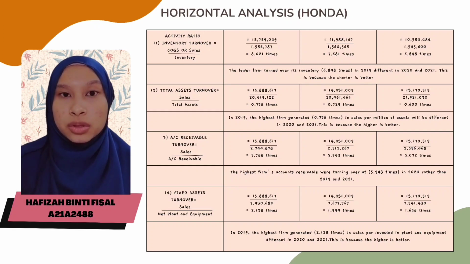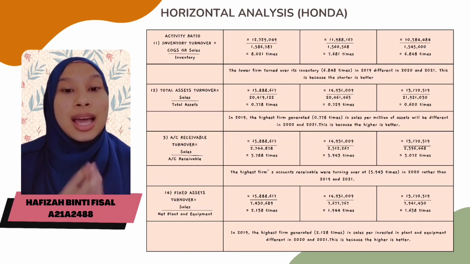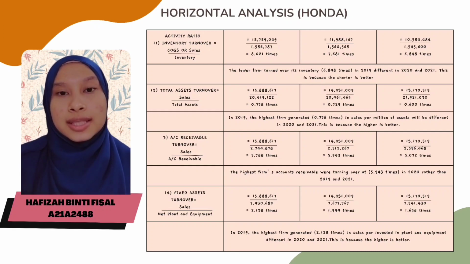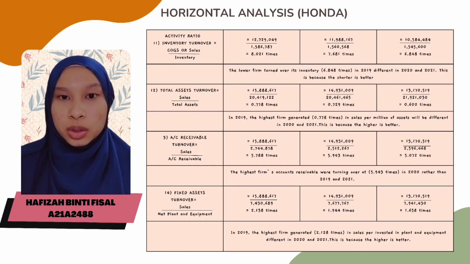The highest the firm's accounts receivable turned over was 5.943 times in 2020 rather than 2019 and 2021. Last but not least, fixed assets turnover is equal to sales divided by net plant and equipment. In 2019, the highest the firm generated 2.128 times in sales per dollar invested in plant and equipment, different in 2020 and 2021. This is because the higher is better.